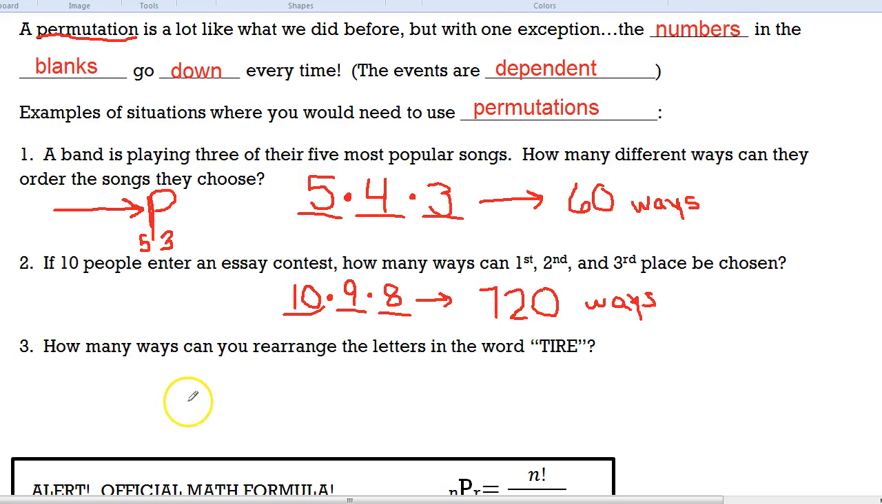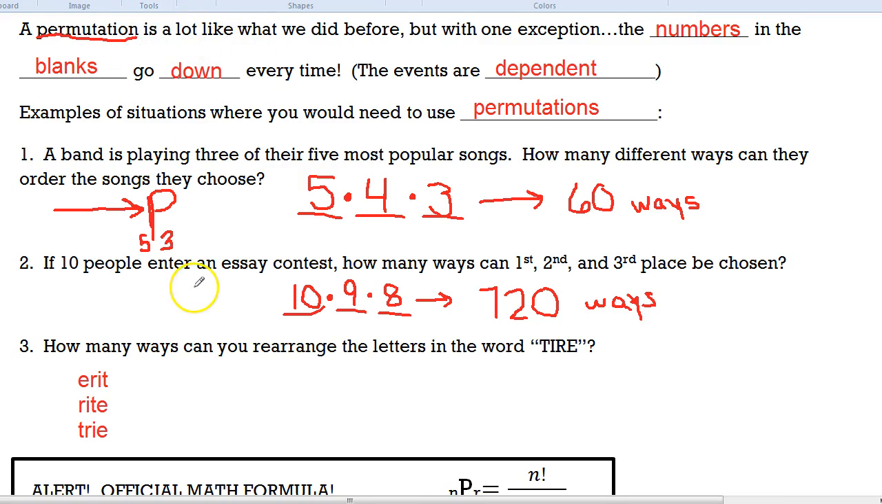All right, last but not least, how many ways can you rearrange the letters in the word tire? So basically, we're just going to list out all the different ways we could write it. So how about air it, or write, or, yeah, I don't know. It doesn't really matter. We're not actually going to rewrite this over and over again. That is going to be really annoying.